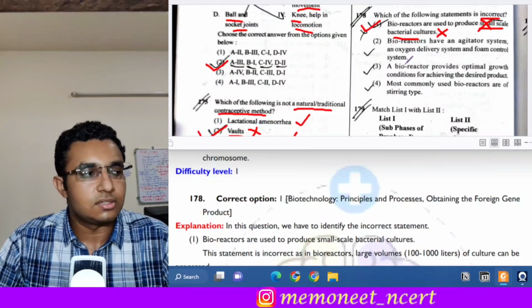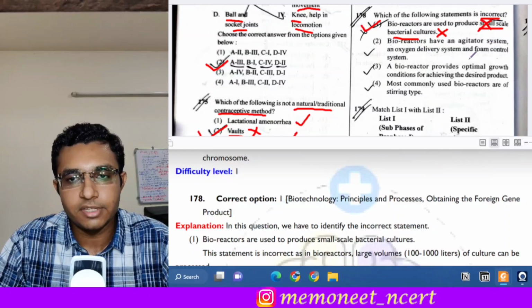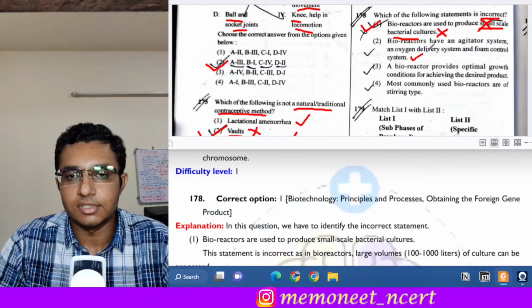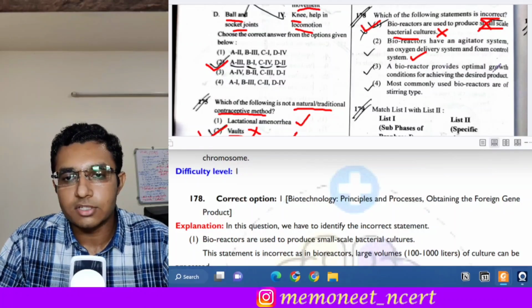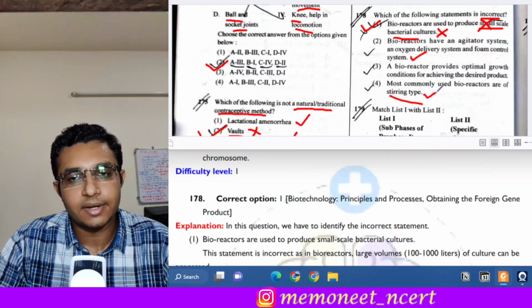Let us read the next statements also. Bioreactors have an agitator system, an oxygen delivery system, and foam control system. This is a correct statement. These are the parts of a bioreactor. A bioreactor provides optimal growth conditions for achieving the desired product. This is also a correct statement. The most commonly used bioreactors are of stirring type. This is a correct statement.